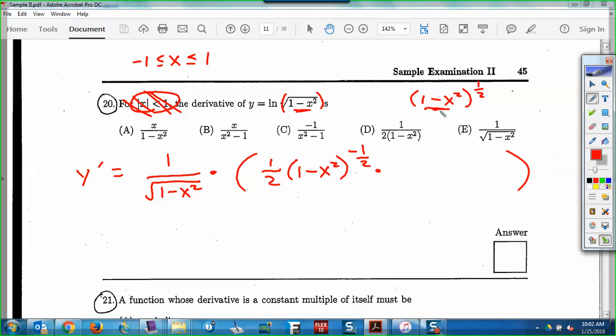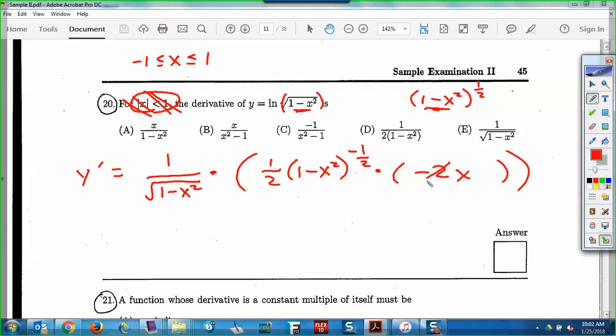And then I have to do the derivative of that inside, so I need another set of parentheses inside these. Now what's the derivative of 1 minus x squared? That's negative 2x. As it turns out, I didn't really need these parentheses because I basically have this thing times 1/2 times this thing times this thing. So it's really not too big a deal.